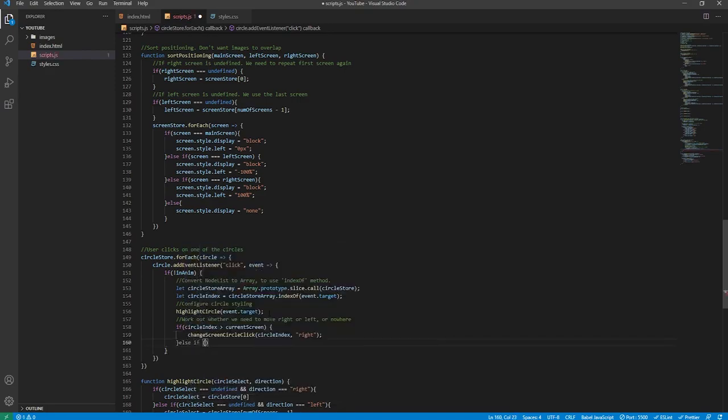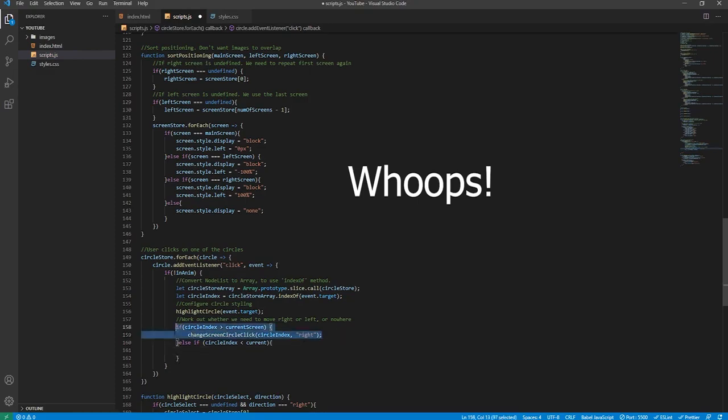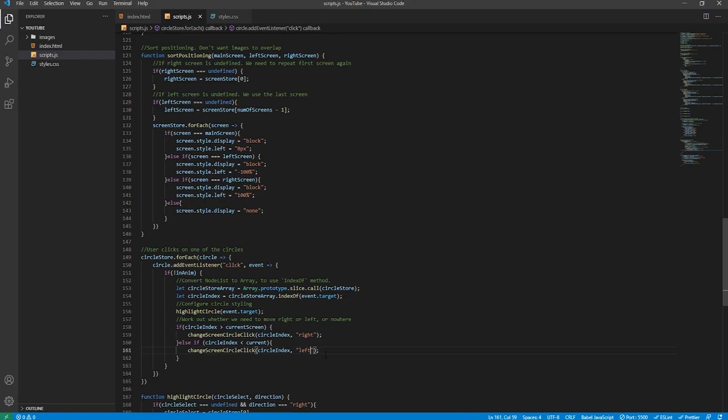Else if, so circle index is less than the current screen, then we need to move towards the left, and we'll represent that. We'll just copy this because again it shows the time. I'm always trying to think how we can cut down on time, because I know my videos are long and that's a frustration, but I'm trying to solve that issue.